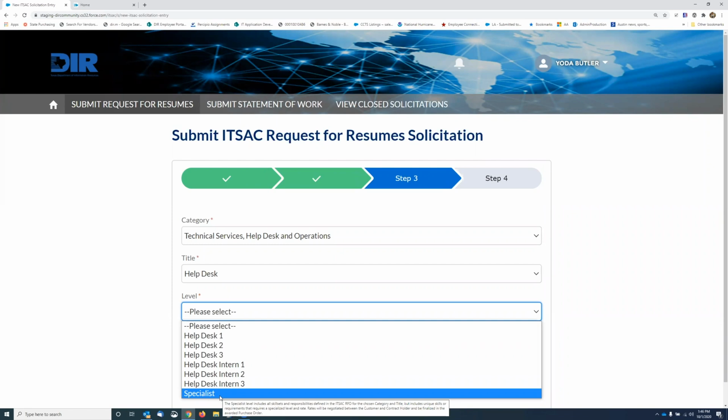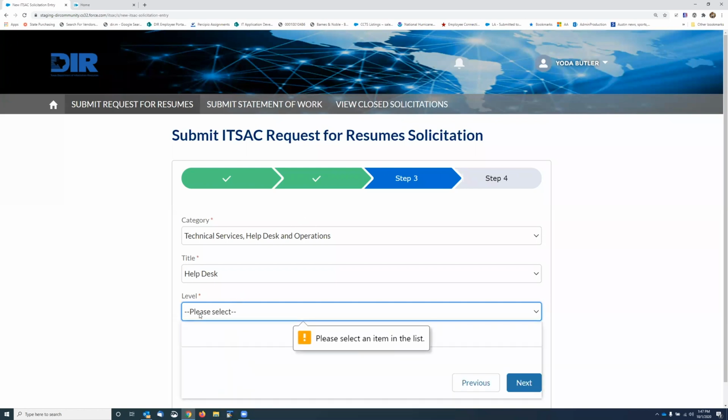So you would include the skill and job scope that you're looking for that's outside the title description. Right, and that one doesn't have a not-to-exceed rate, and it's finalized and negotiated between the customer and the vendor. So I think I'm going to just pick a 2 here.